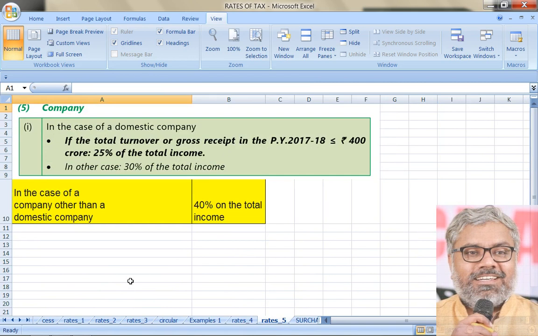Firms and LLPs and local authorities, all of them 30% flat rate. For domestic companies, 30% flat rate.